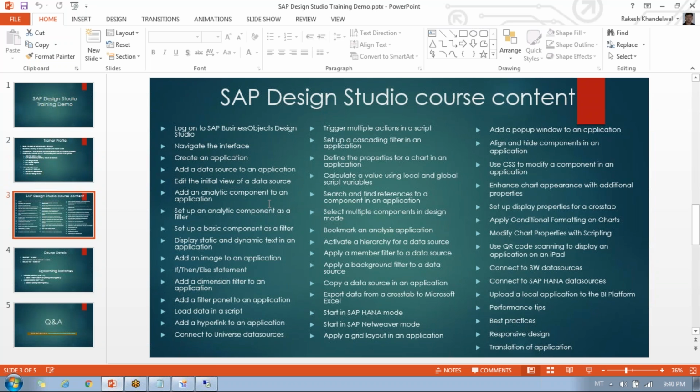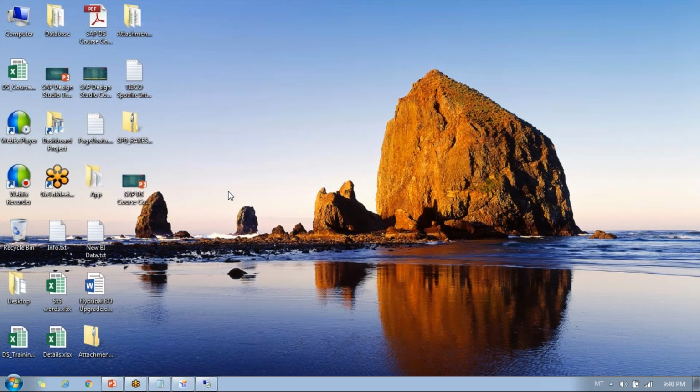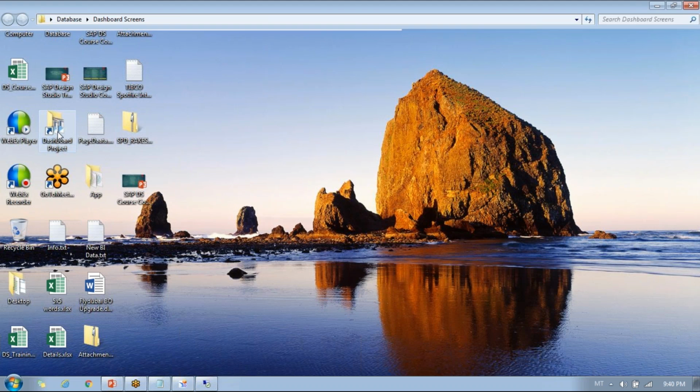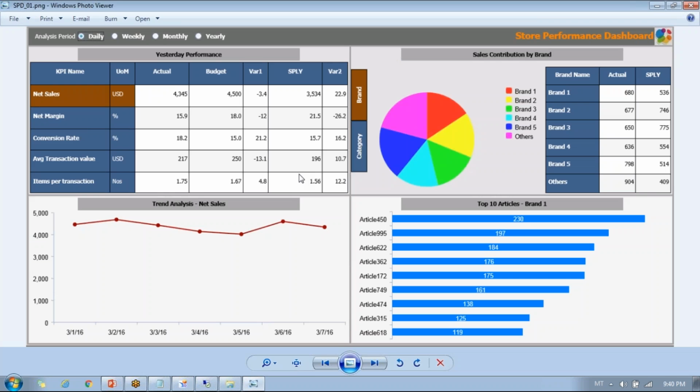Apart from this course content, we'll be doing a project also. In that project, you'll be creating a dashboard similar to this. You'll be creating the exact same dashboard. I'll explain this dashboard to you. It's a store manager dashboard, or store performance dashboard, where you can measure how your store is performing on a daily, weekly, monthly, and yearly basis.